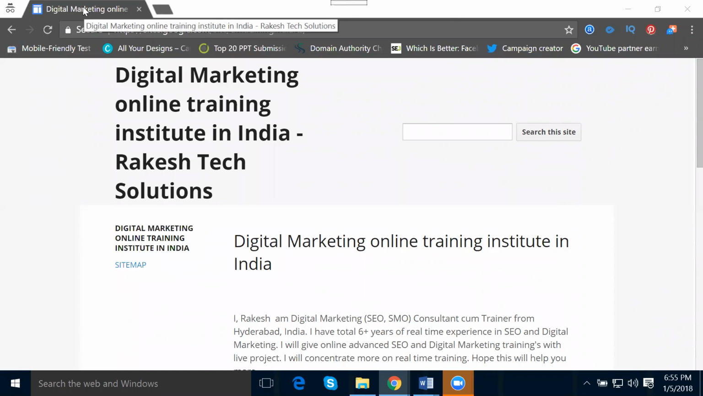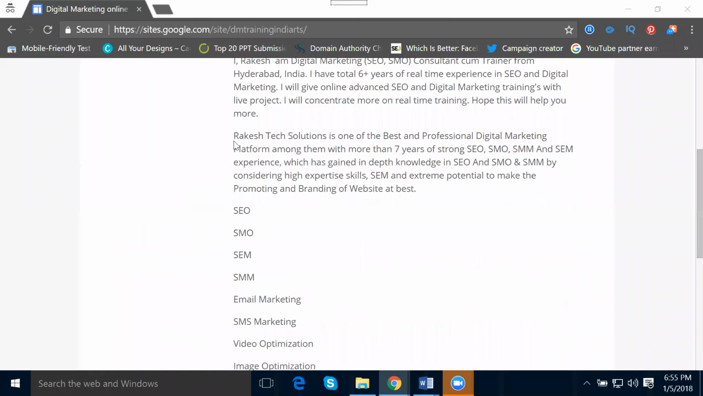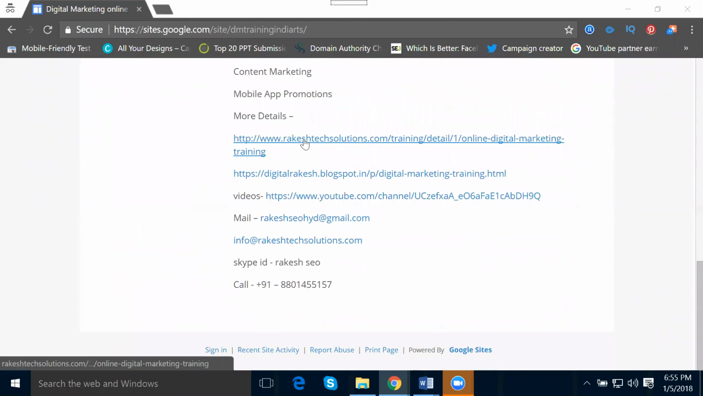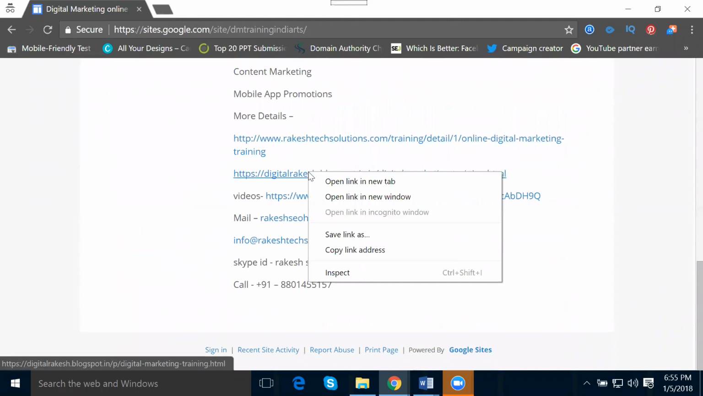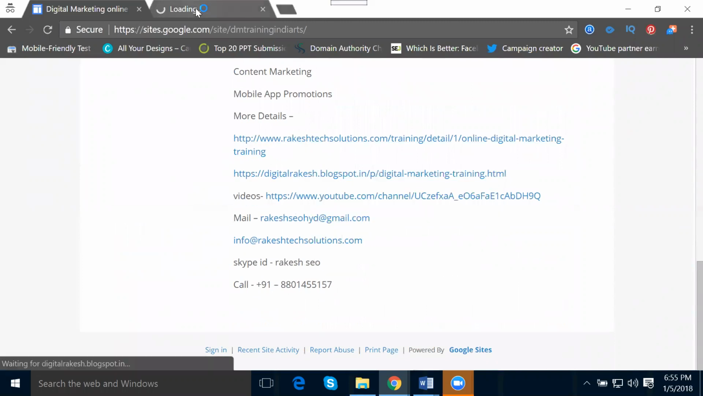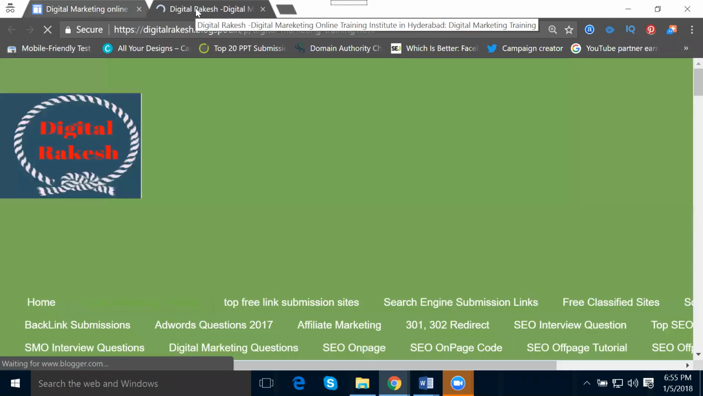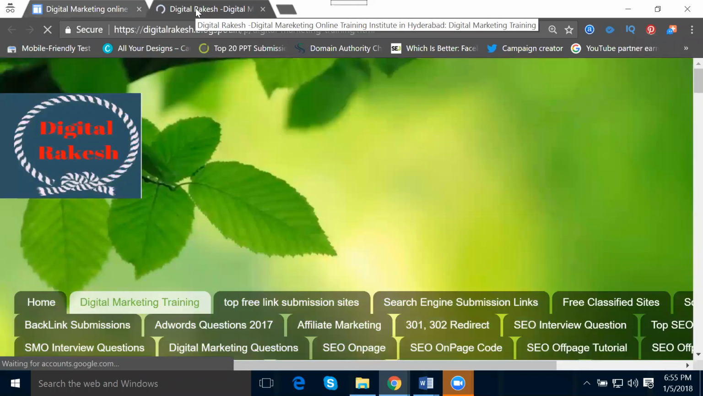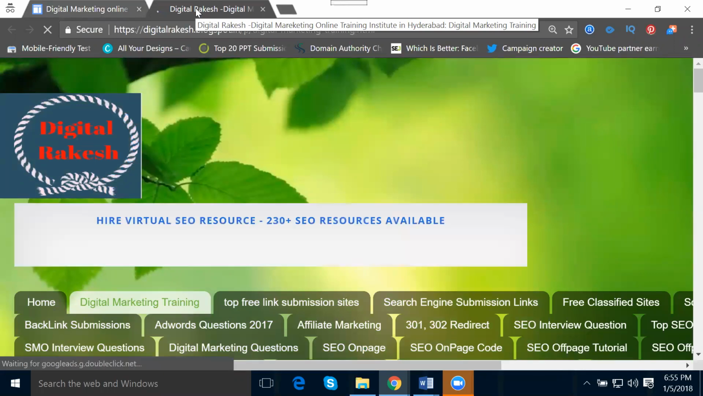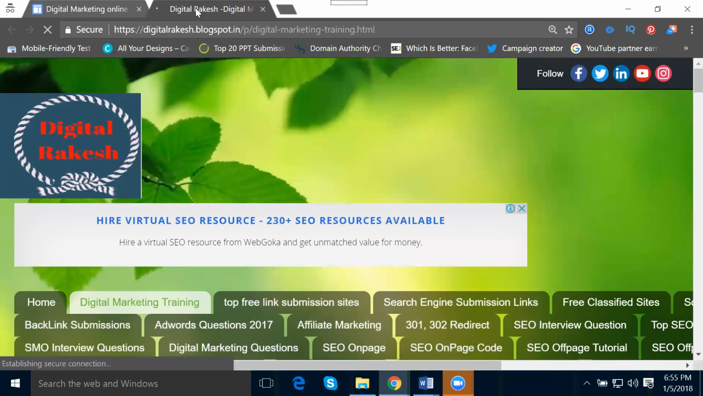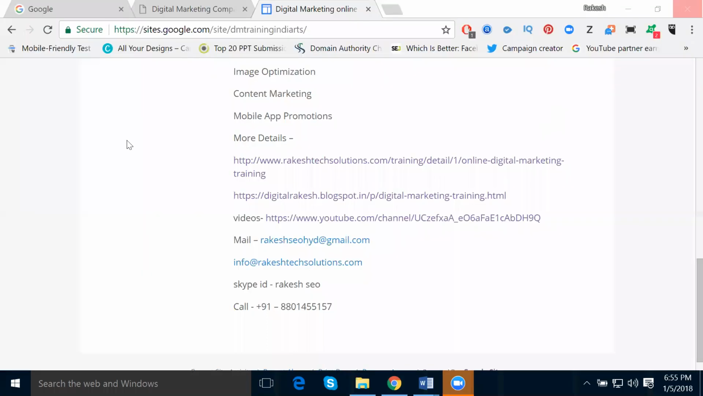Who is the company holder? Rakesh Solution. We can give your blog name also, Digital Rakesh. See here, I'm using my website URL and my blog URL. I'm clicking here, open this one. This is called my backlink. Who gives the backlink for your website? Google Sites. Your site will easily be indexed with strong backlinks. Yes or no? So this is how we create any number of strong backlinks for your website using Google Sites. So clear?